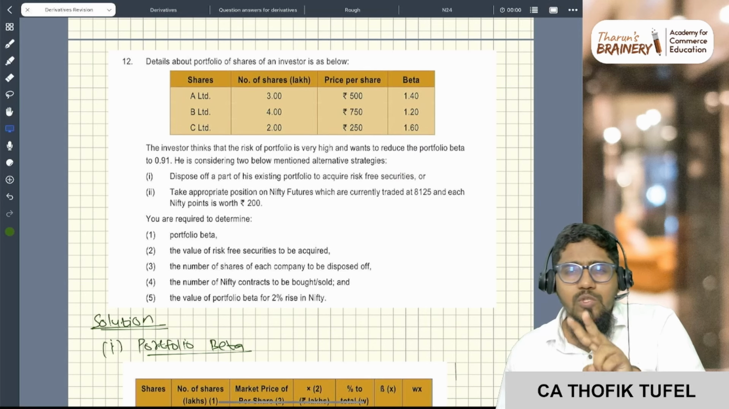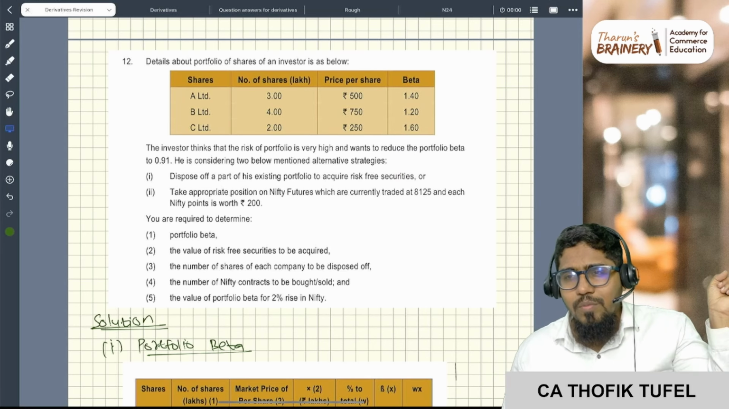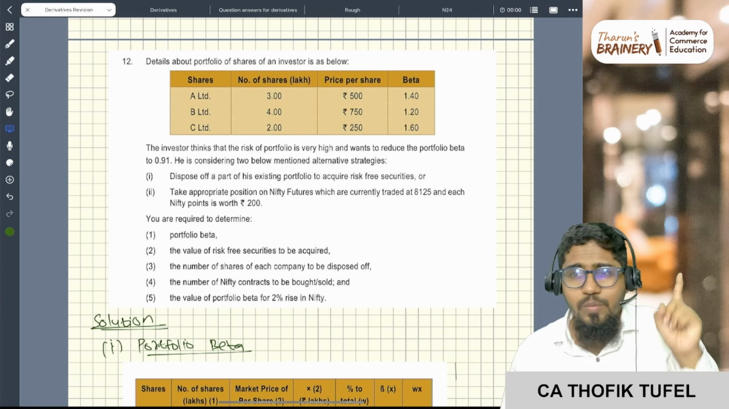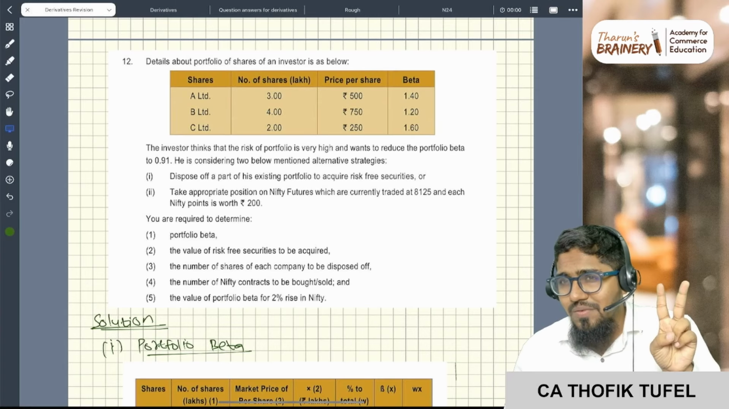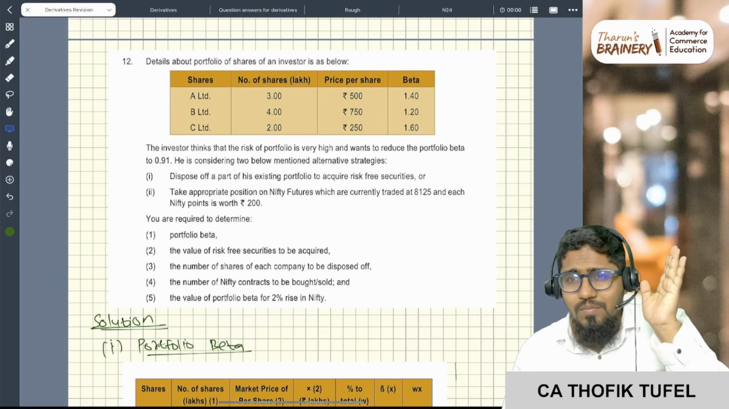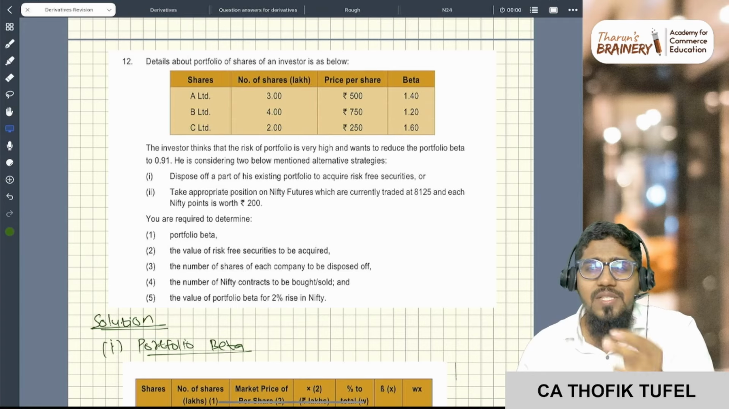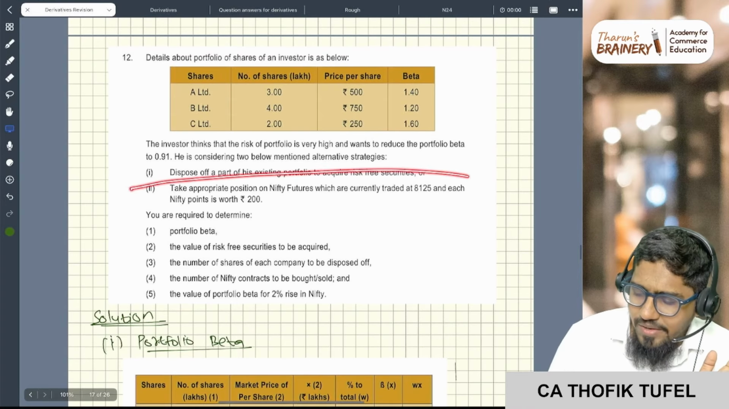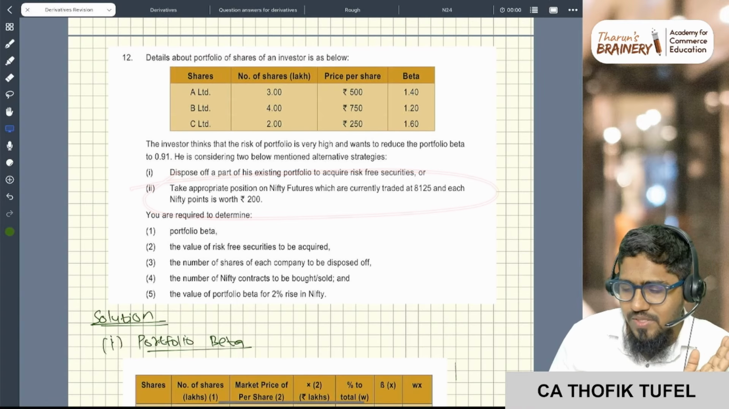So there are two ways you can reduce your beta. One, go to the market and short futures; by shorting futures, you can reduce your beta. Second, you sell some asset and inject some risk-free asset into your portfolio. The second one is very easy.